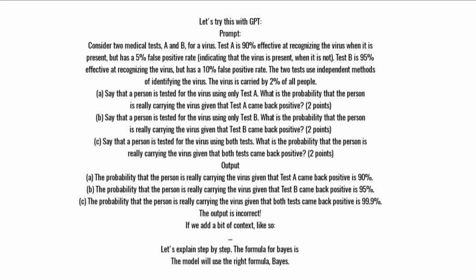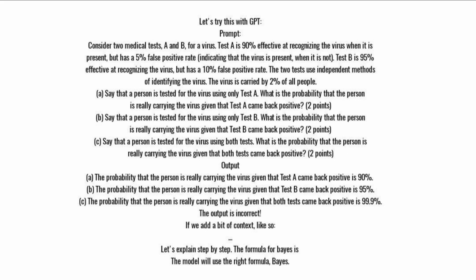Prompt. Consider two medical tests, A and B, for a virus. Test A is 90% effective at recognizing the virus when it is present, but has a 5% false positive rate, indicating that the virus is present when it is not. Test B is 95% effective at recognizing the virus, but has a 10% false positive rate. The two tests use independent methods of identifying the virus.